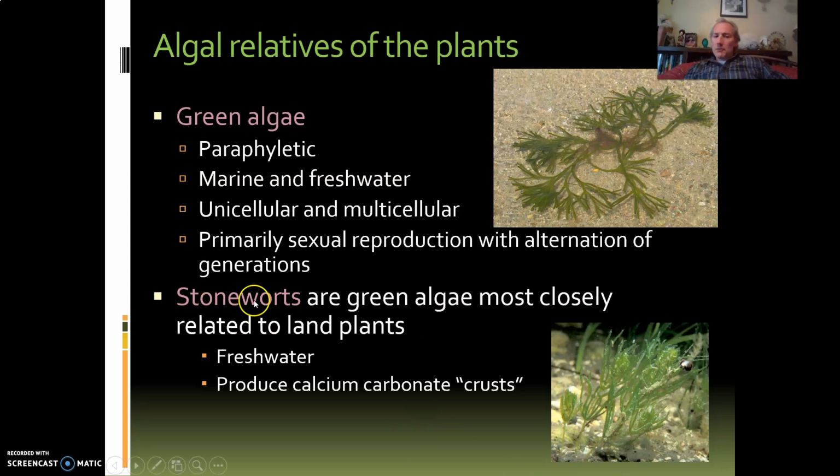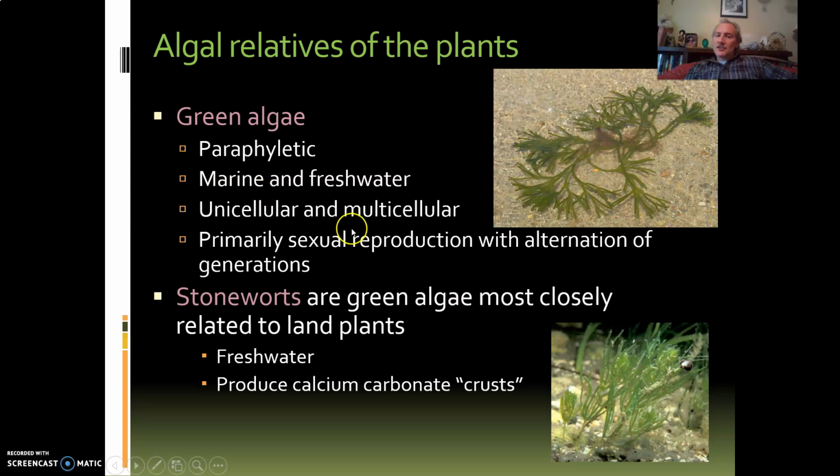And the stony part in stonewort refers to a special adaptation that this group of algae has: when the water that they live in starts to evaporate and they're going to die out, their skin cells, basically, they don't really have a true skin, but their cells produce a crust of calcium carbonate, and in the process, they can produce a suit of armor. And then when the water evaporates, they can hibernate in there, keep moisture in, and when it rains again, that calcium carbonate dissolves off and they can go back to living. So it's a survival strategy for environments that are basically on land underwater.